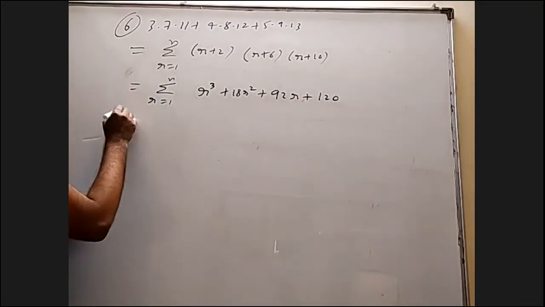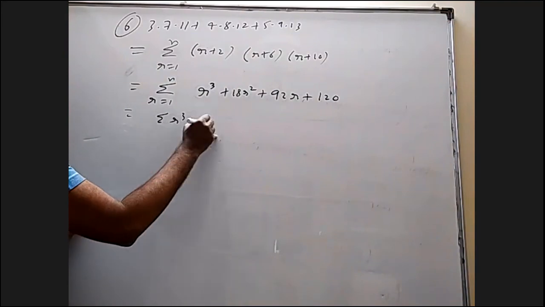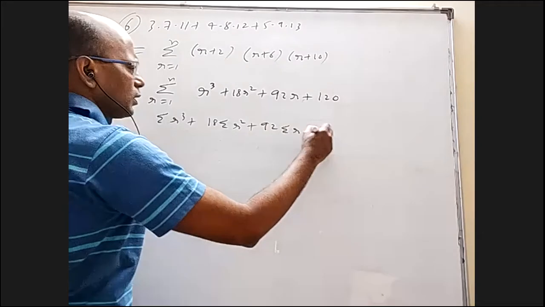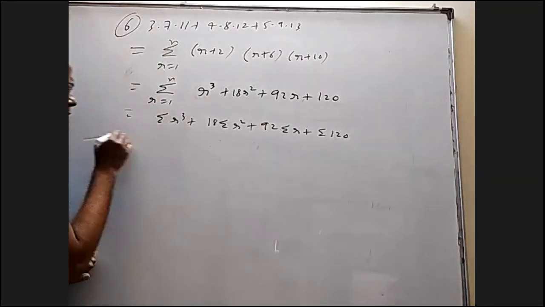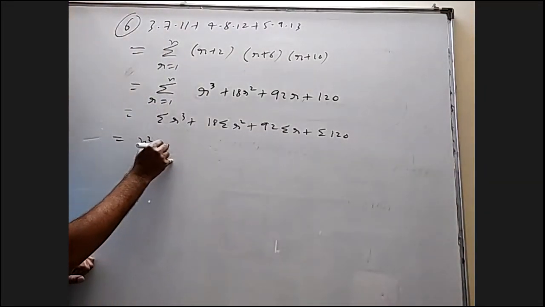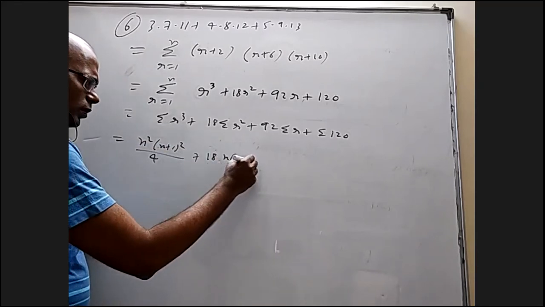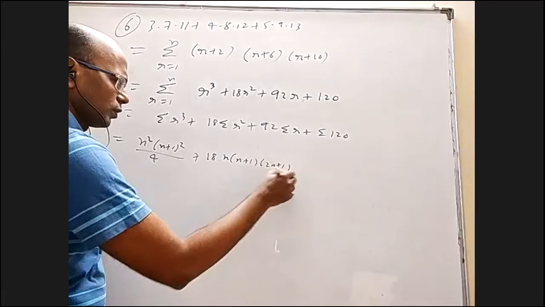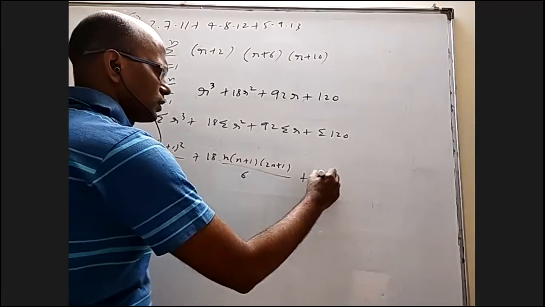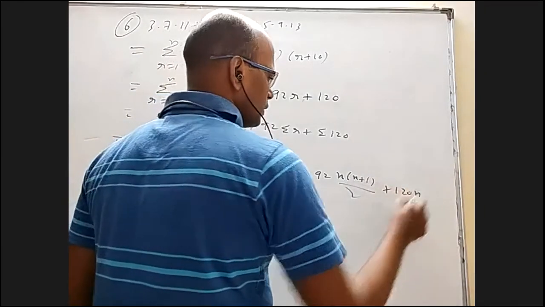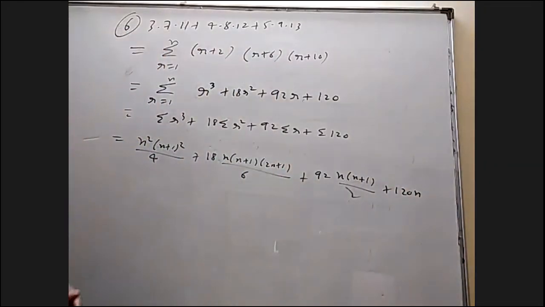So you have to write sigma r cube plus 18 sigma r square plus 92 sigma r plus sigma 120. Use the formula: n square into (n plus 1) whole square by 4, n into (n plus 1) into (2n plus 1) by 6, n into (n plus 1) by 2, and 120n.